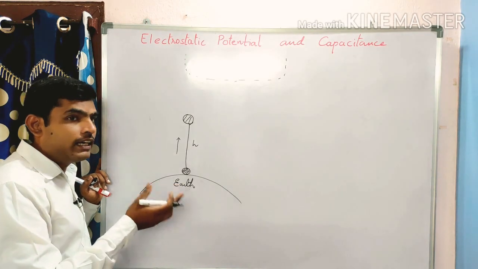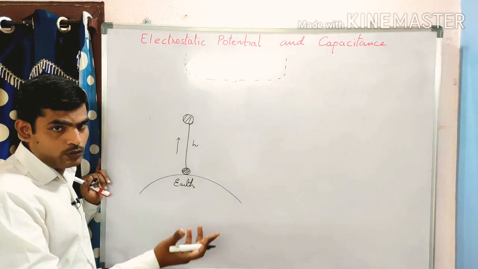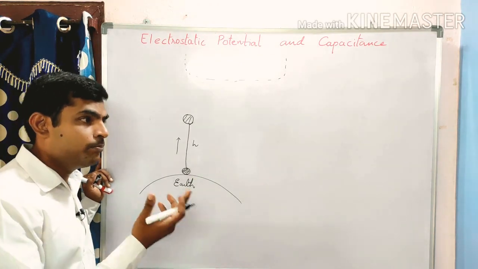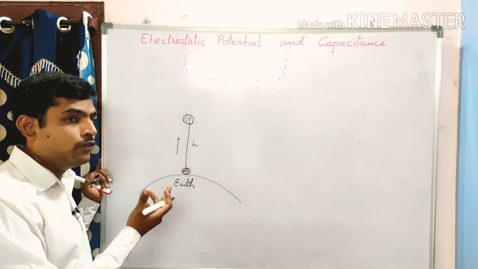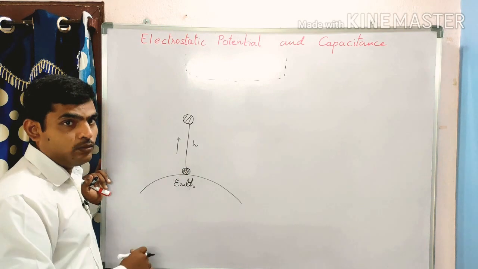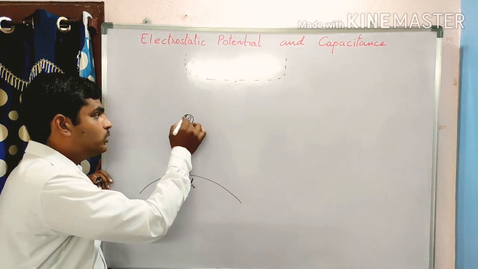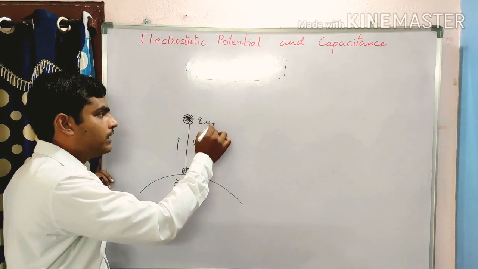Now whatever the work is done by me, here the external force, by me means not only the person, by means of anything, by some external forces, some work has been done. Where is that work now? That work is stored in this object in the form of energy, right?